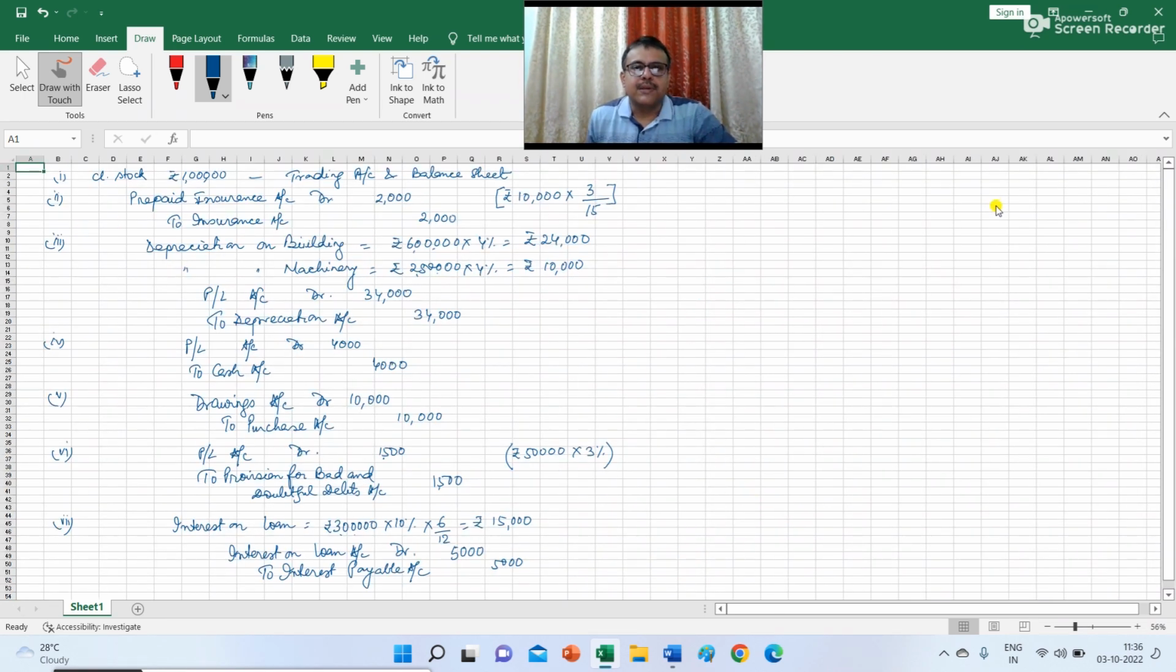So these are the 7 adjustment entries which are given in the question, and students are not to show these journal entries in the answer script. I have discussed this adjustment entry for your understanding. So please go through the adjustment entries and see the treatment that I have to do.